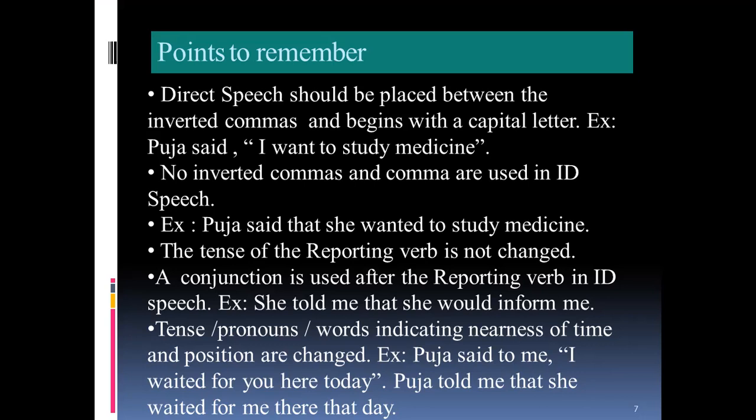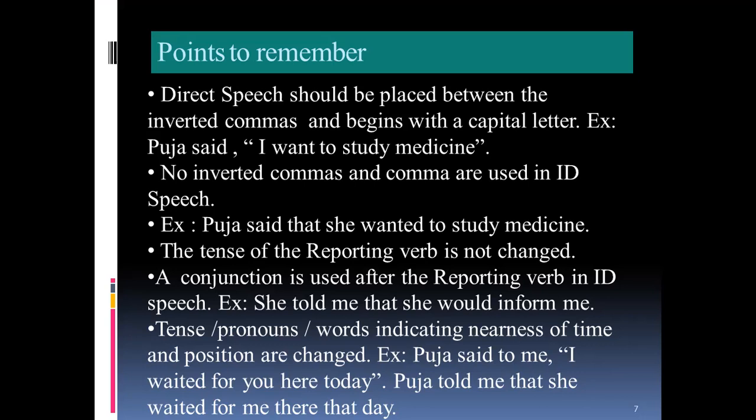For example, Pooja said to me, "I waited for you here today." Pooja told me that she waited for me there that day. So, in this example, you clearly observe there is a change of pronouns and nearness of time in the indirect speech. Pooja said to me, and one more important thing you have to find here: said to becomes told in indirect speech.